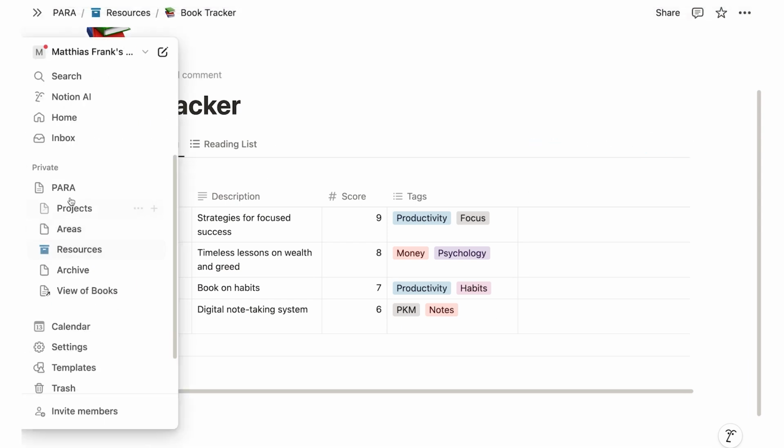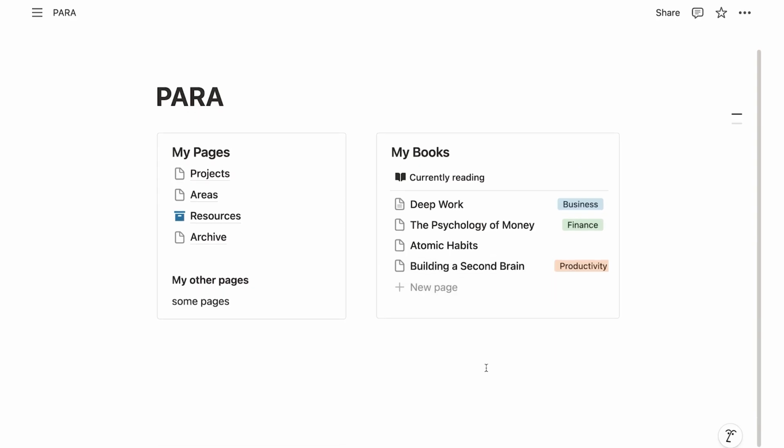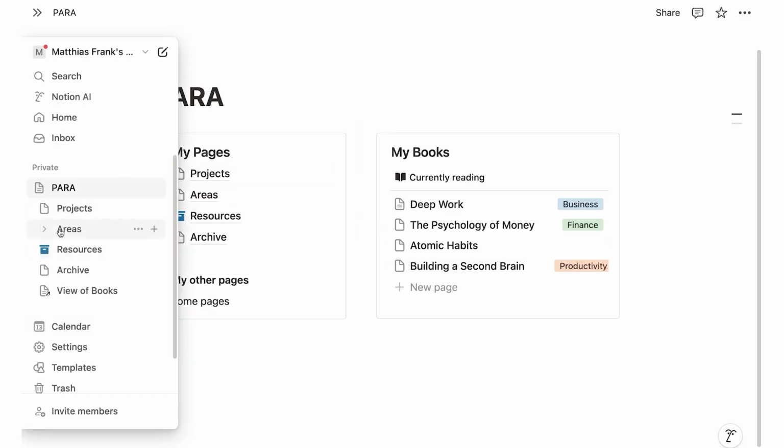So I can go on another page, like my main Para page, and see the books that I'm currently reading. Now, to wrap up this tutorial, let's talk about one last thing, that is navigation in Notion. We've already seen that we can simply click through our pages to get to places, and we have this sidebar. Now the sidebar is nice, but one of the problems it has is that it automatically orders itself. It will always show you how your pages are actually structured.